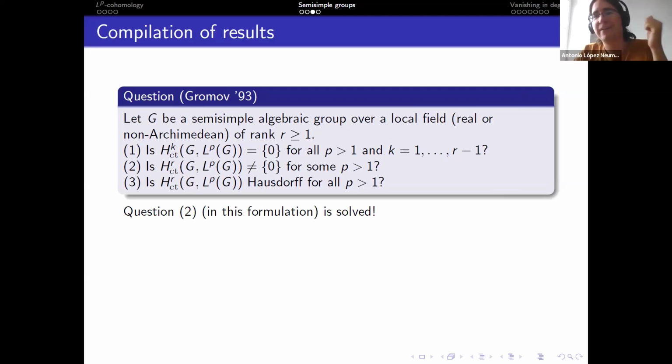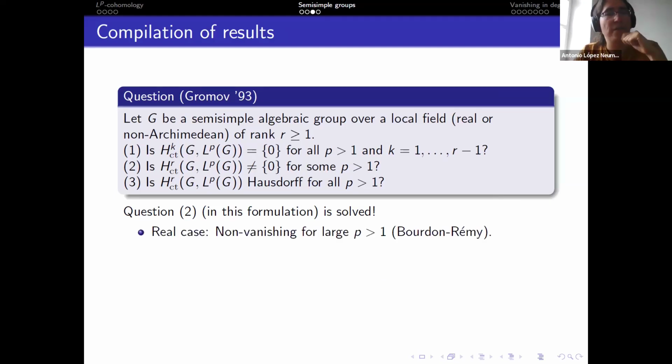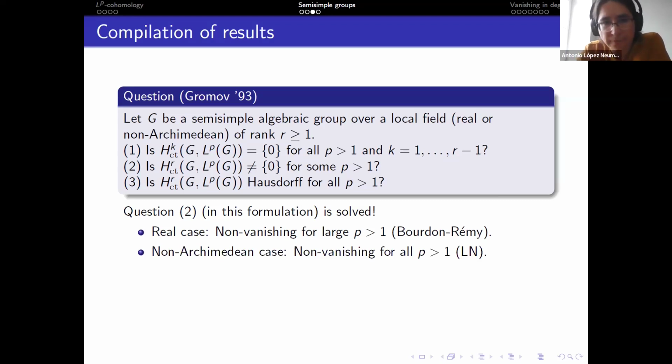So question 2, if we formulate it in this way, this is a question that is solved. So non-vanishing in degree equal to the rank is something that we know. The real case is due to Bourdon and Rémy. So they show non-vanishing for large values of P. And the non-Archimedean case is due to myself, where we have non-vanishing for all P.